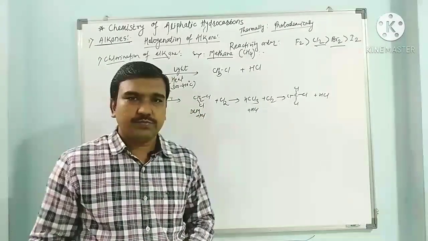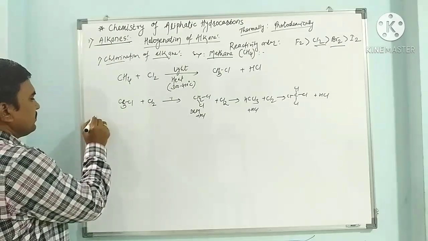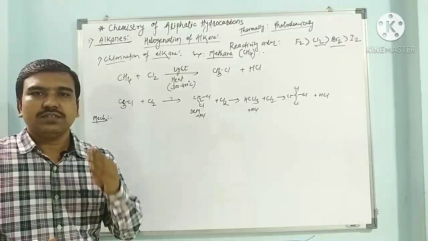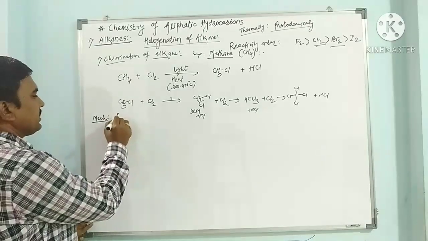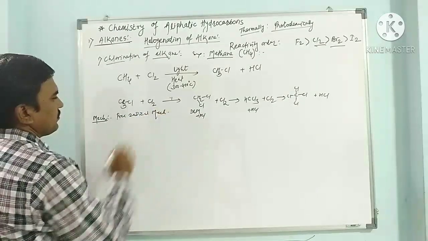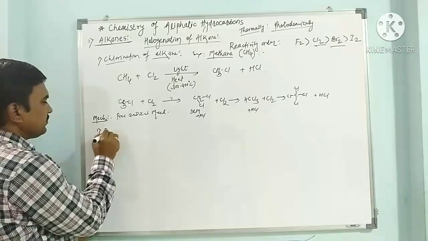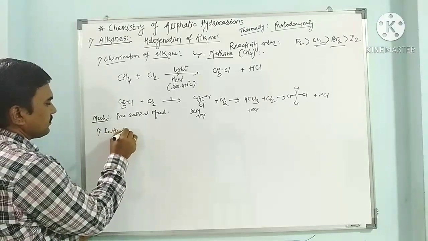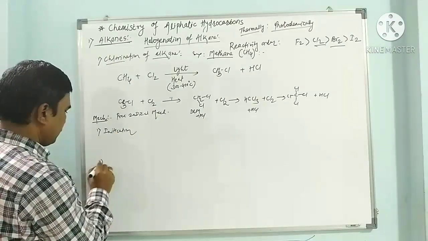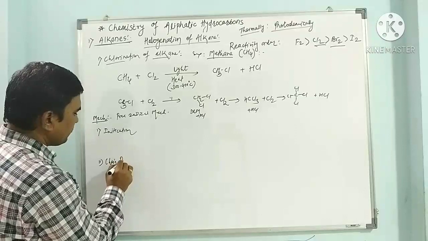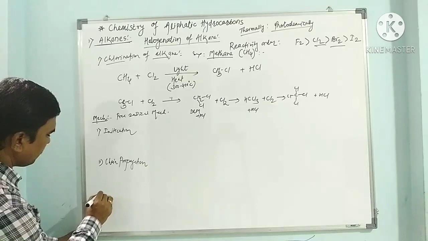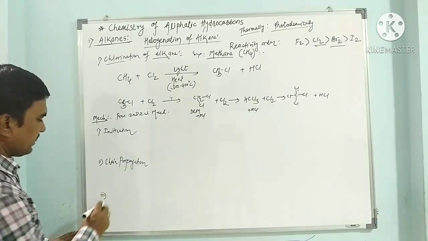Now we have to see its mechanism. As I said, the mechanism consists of 3 steps because it is a free radical mechanism. Step 1 is initiation. The 2nd step is chain propagation, and the last is termination, where we have to terminate this reaction.